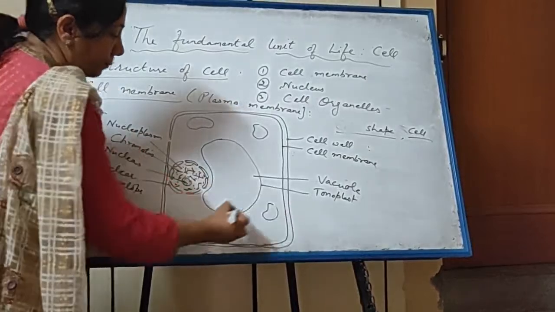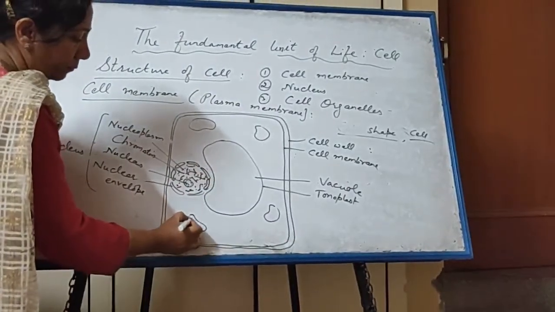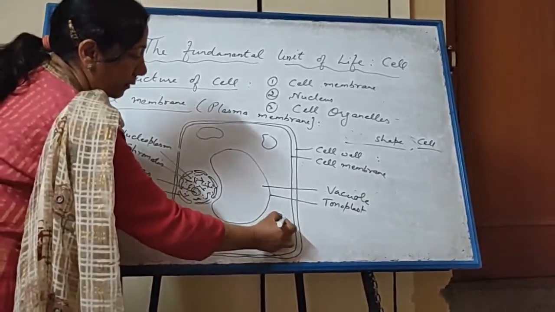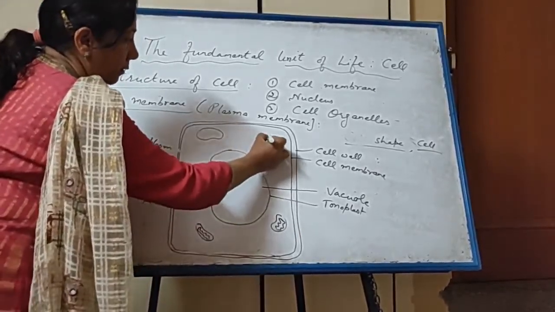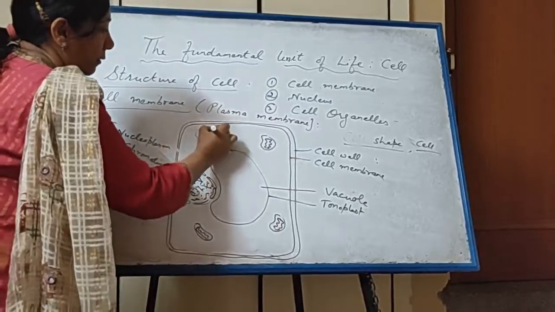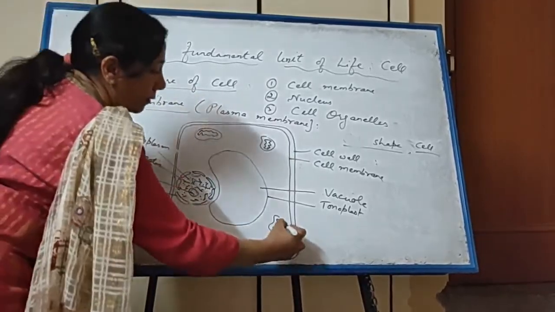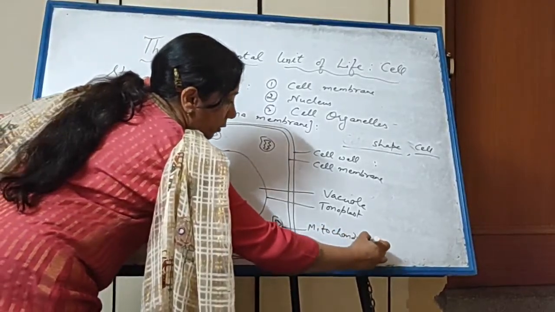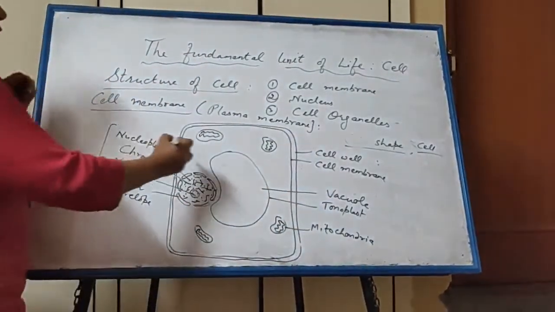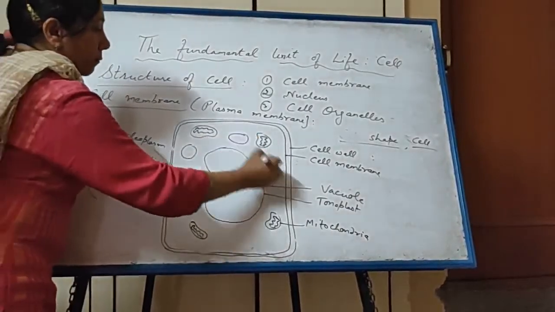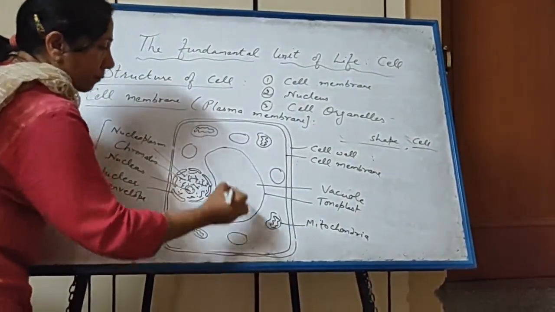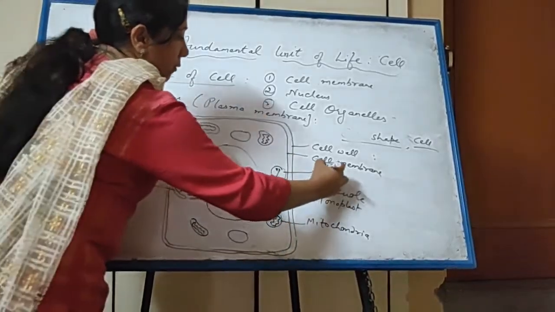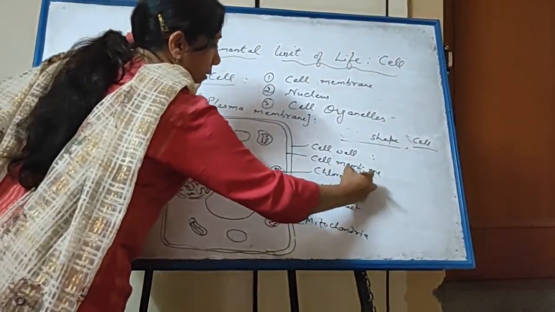Then we will draw mitochondria, like this. Mitochondria. Then draw 4 or 5 chloroplast. Chloroplast.